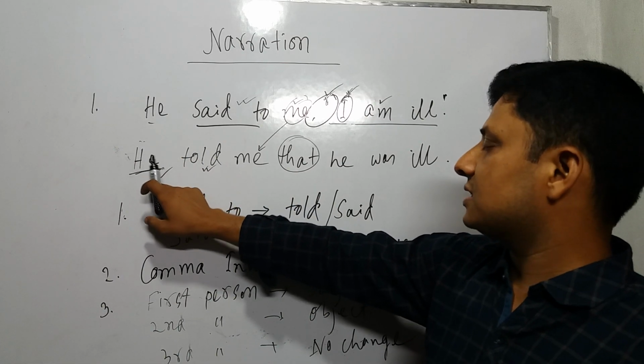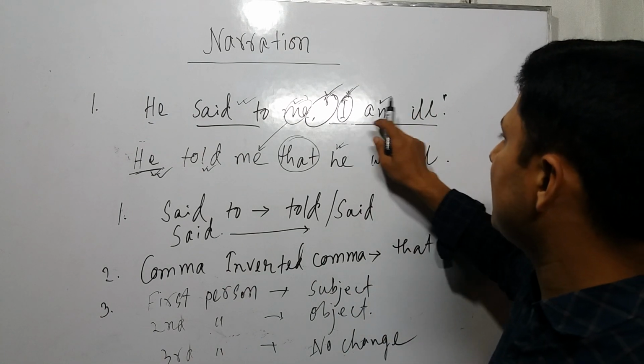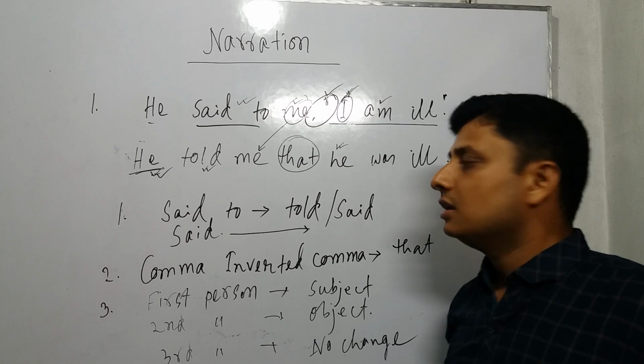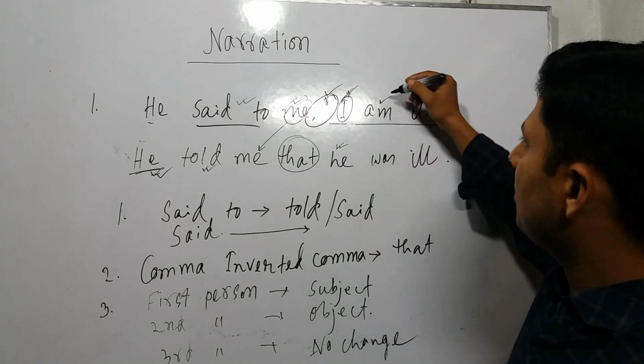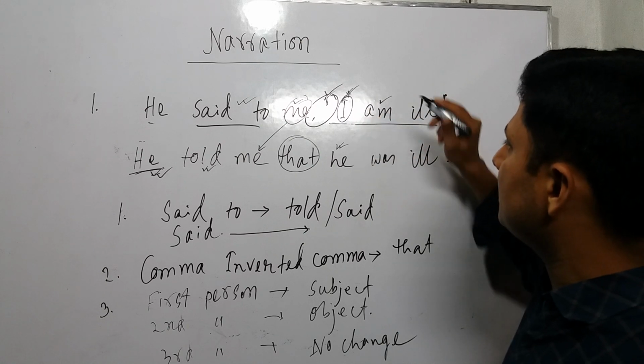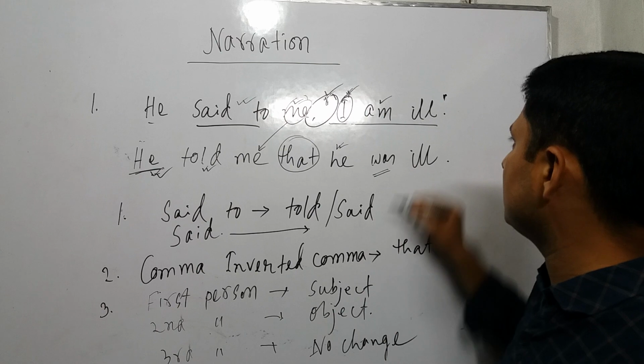Subject he is third person, so use third person here. And it's present indefinite tense because "I am ill." Am, is, are without ing is called present indefinite. That is why the present indefinite turns into past indefinite. That's why am turned into was, and there is ill.